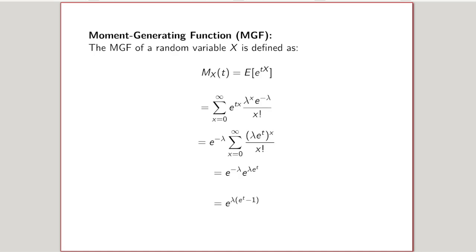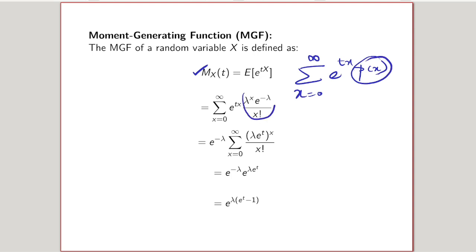Similar to the previous one, we are going to find the MGF of the Poisson distribution also. The MGF formula is Mx of t equals E of e power tx, which can be written as the summation of e power tx into P of x, where x varies from 0 to infinity. P of x is lambda power x e power minus lambda divided by x factorial.